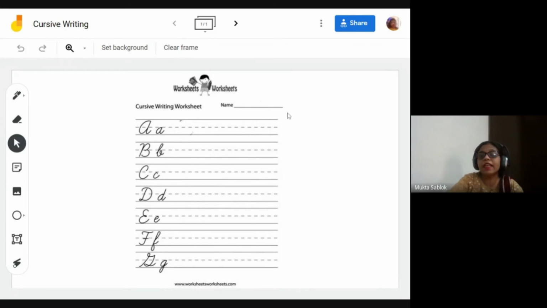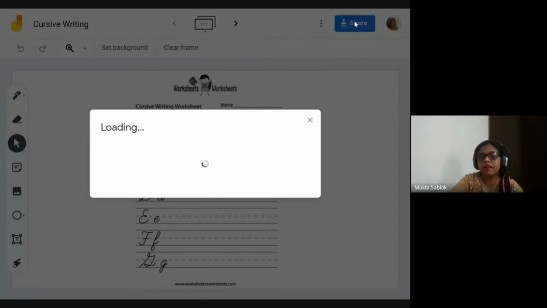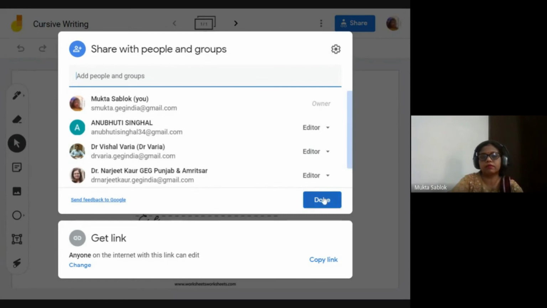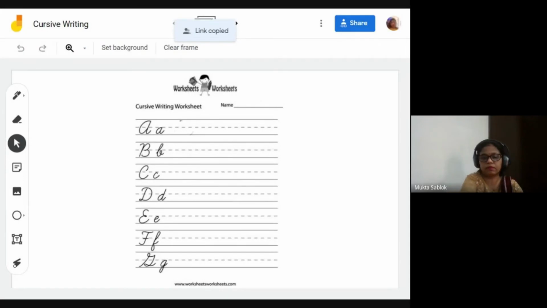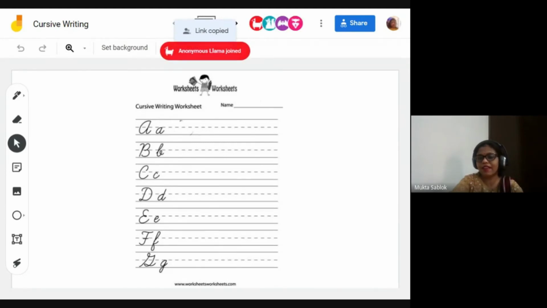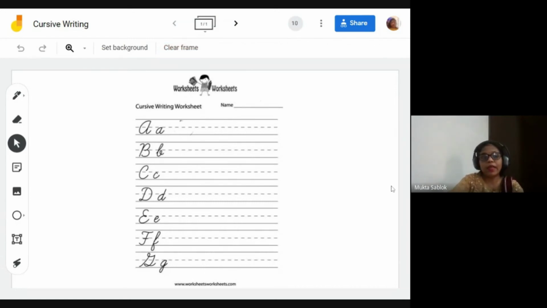Okay. And when you give it to the student, they are able to write it. I'll just share the link. So this is for smaller kids. I have shared the link. Shalini ma'am, your hand is again raised. So you can write it with the pen on this. So you try writing it.